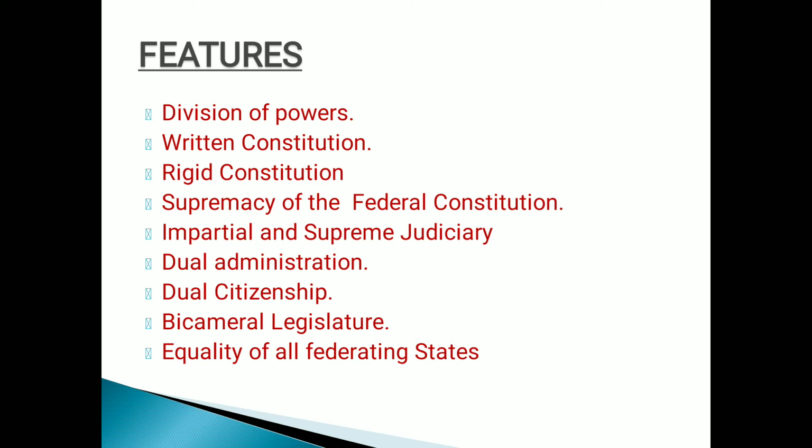Now what do you mean by that? The division of power between the central government on the one hand and the state government on the other is an absolutely essential condition of a federation. In it, one part of the authority and power of the state is vested with the central government and the rest is vested with the state government. Each works within a defined sphere of function. The functions of national importance which concern all the people of the state are vested with whom? With the central government. Whereas the local and regional functions are in the hands of the state government.